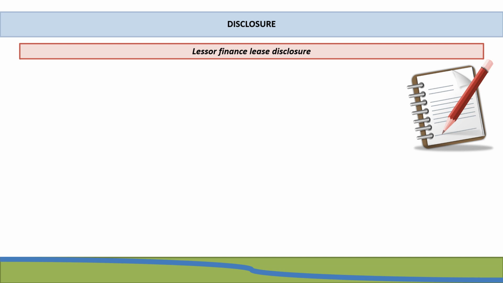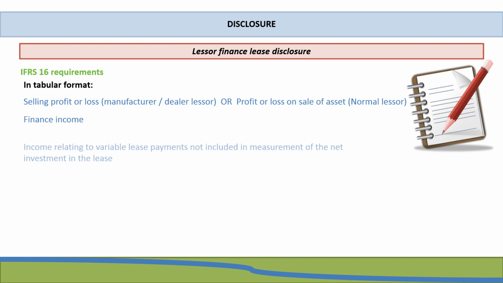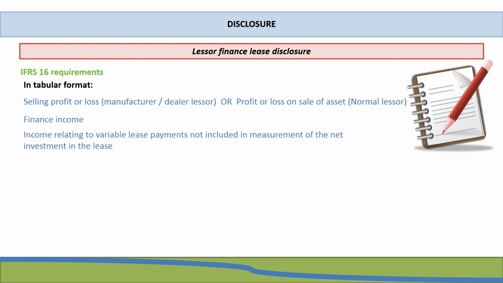So if we have a look at the disclosure for a lessor when it comes to a finance lease, IFRS 16 requires a lessor to, in a tabular format, disclose the selling profit or loss of the manufacturer or dealer lessor, or if we're dealing with a normal lessor, to disclose the profit or loss on sale of asset. The finance income must also be disclosed, and any income relating to variable lease payments that are not included in the measurement of the net investment in the lease must also be disclosed.